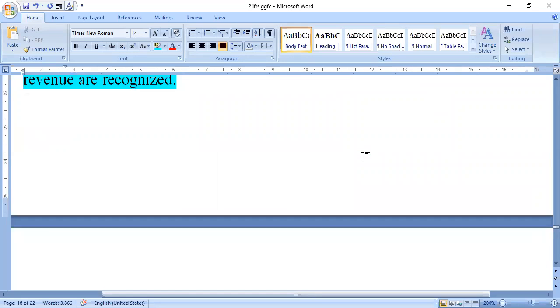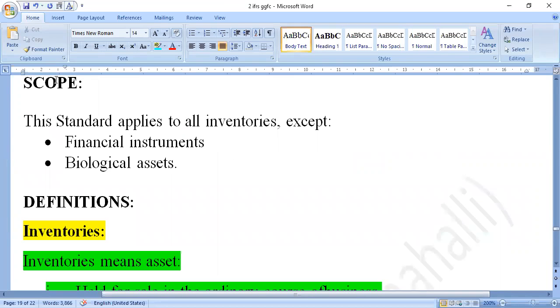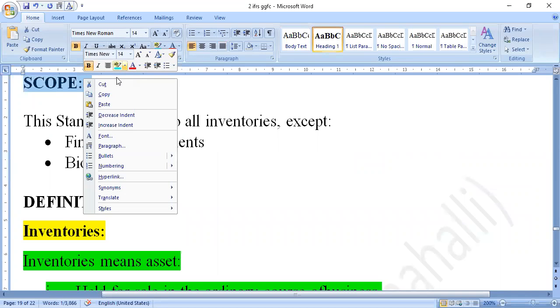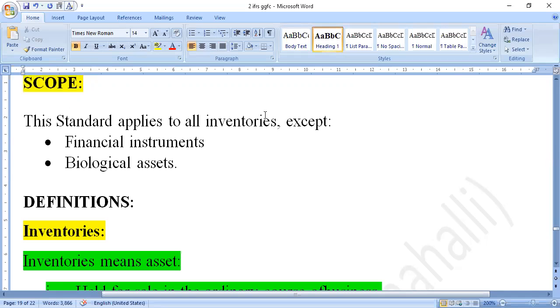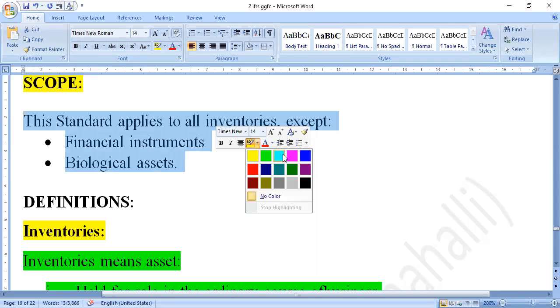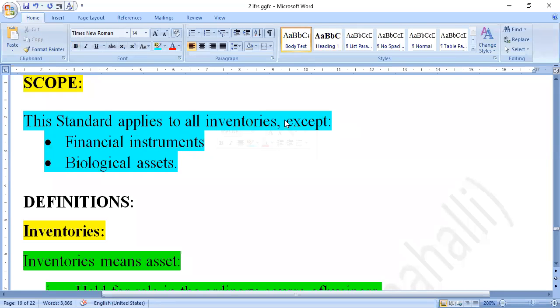After that, the next concept here is scope, where we are applying this accounting standard. This accounting standard is applied towards the inventories. All types of stock we apply this accounting standard to, but we are not applying it to financial instruments and biological assets, particularly those used for agricultural purposes. We are not using this in the inventories.